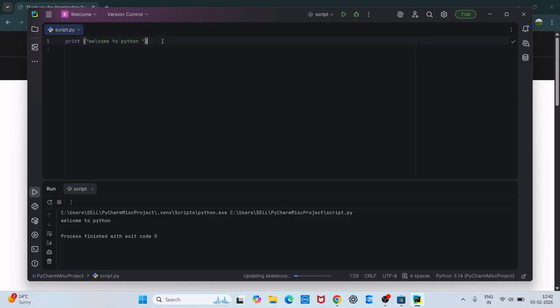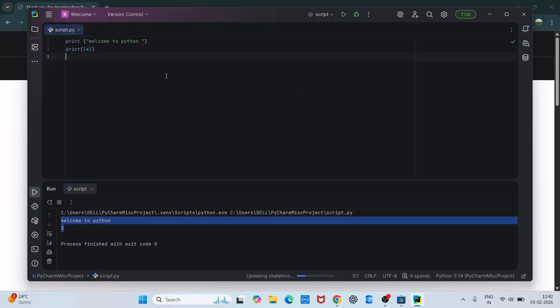Then again, if I say print 1 plus 2, this is basically we are just checking whether it is working fine or not. Just click on run. You can see the output is 3. So it is working fine. So this is how we are going to install our PyCharm.